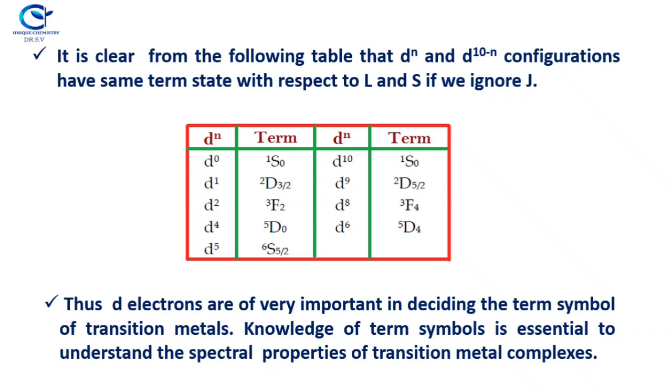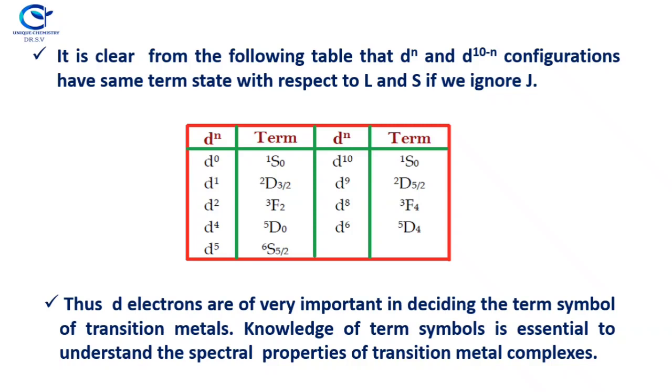For d8 it is triplet F4. For d4 it is quintet D0. For d6 it is quintet D4. For d5 it is sextet S 5/2.